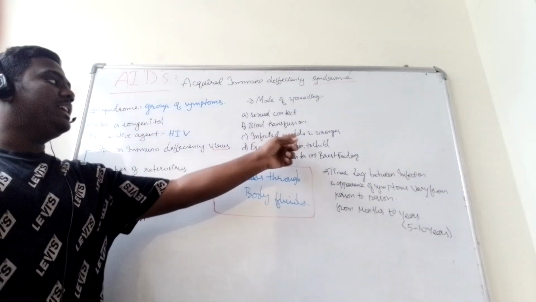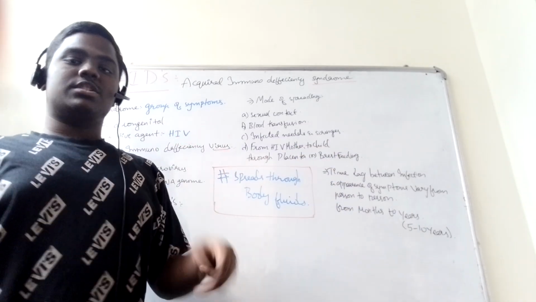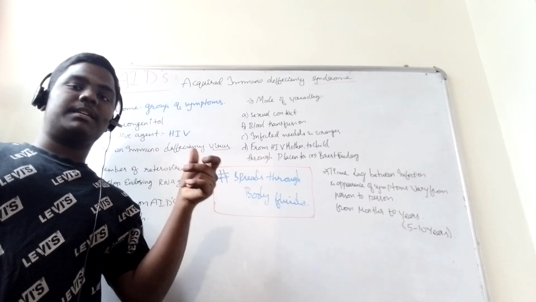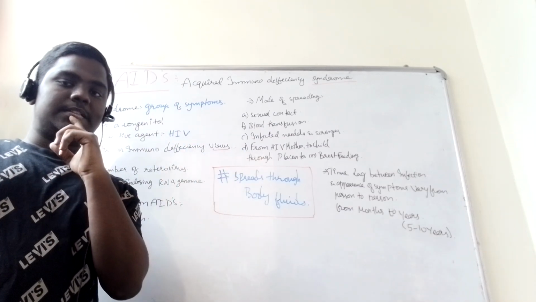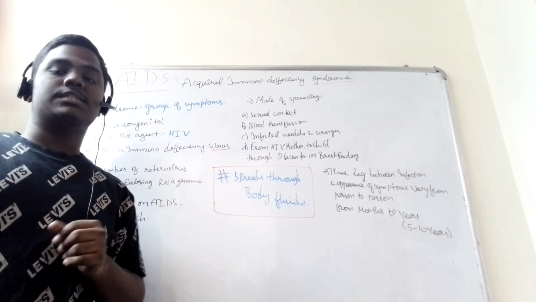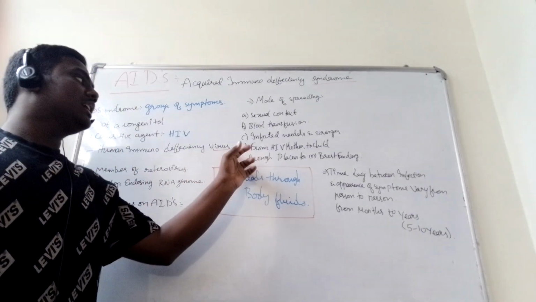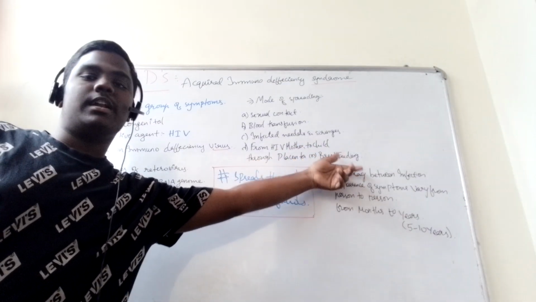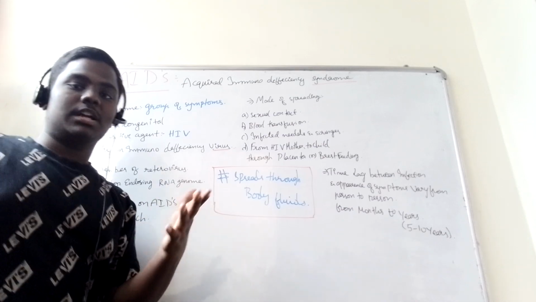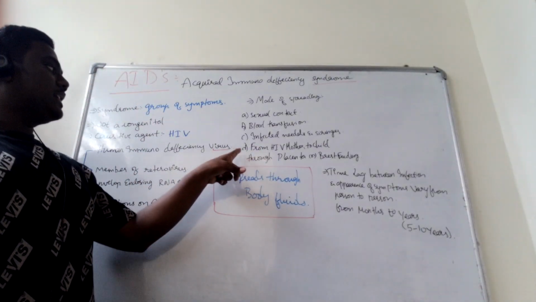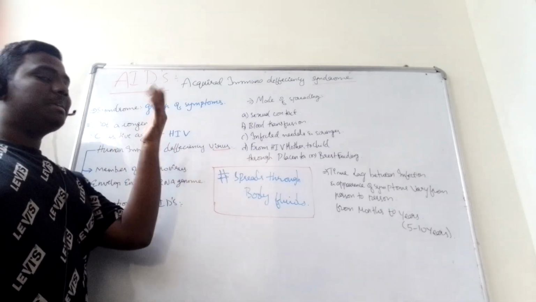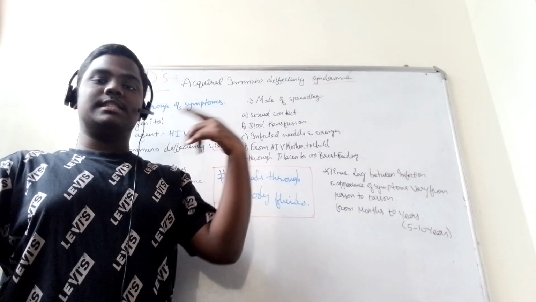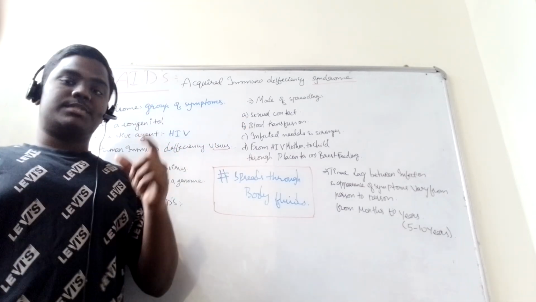And then infected needles and syringes, the injections, as we call them in common language. If those used for an infected person are again used for a normal person, there is a chance of transferring HIV or AIDS. Next, from an HIV mother to child, maybe through the placenta or through breastfeeding. Here is a case where we can say AIDS may be congenital, because it comes through the placenta, even when the child is in the womb.